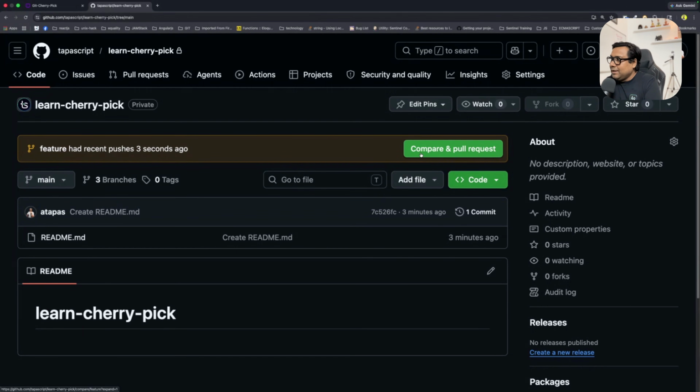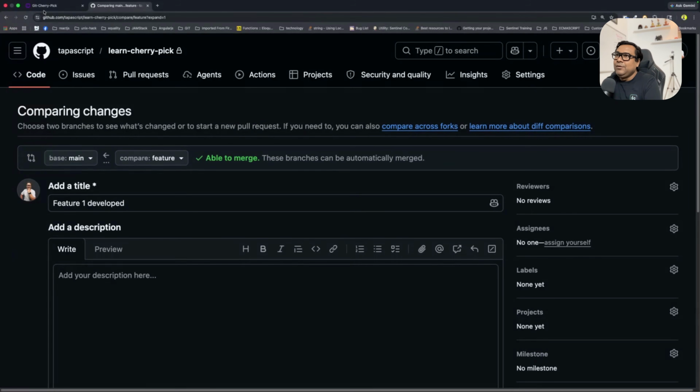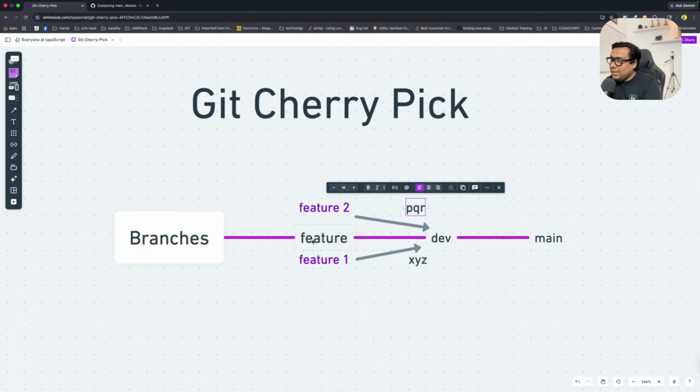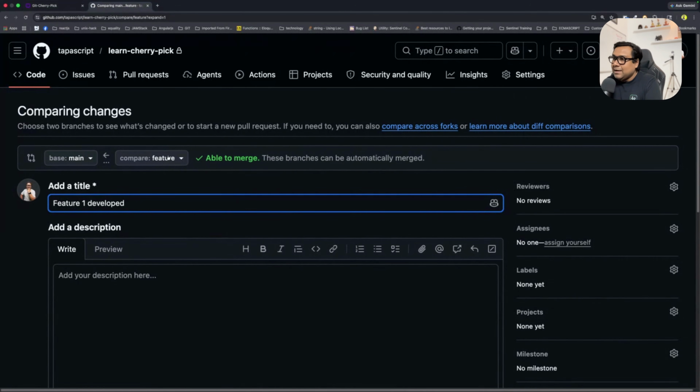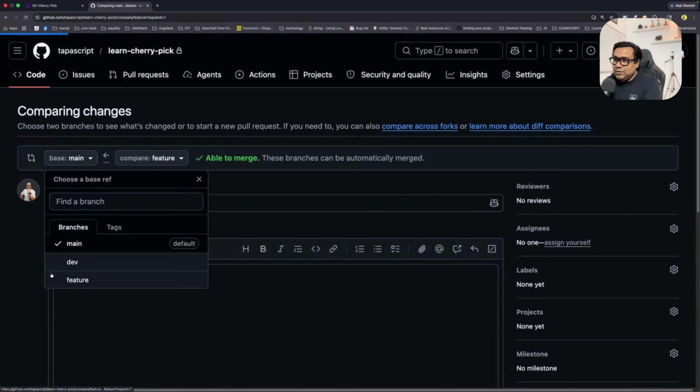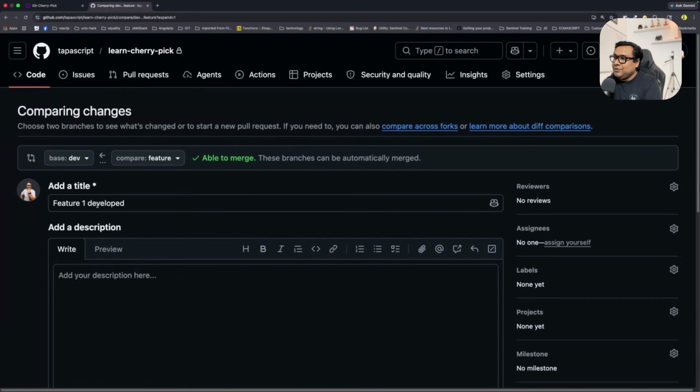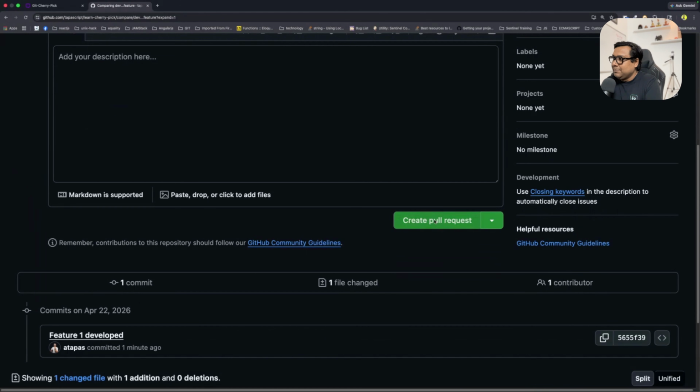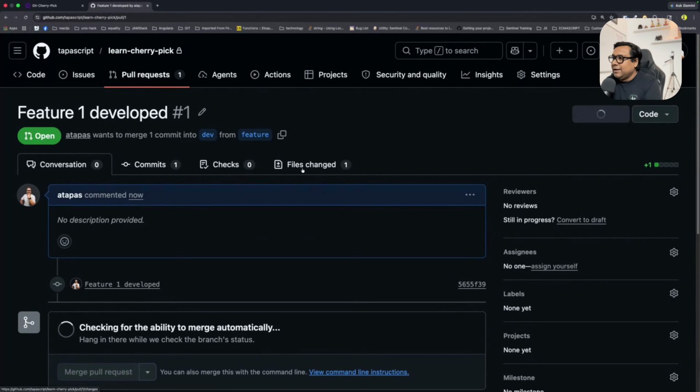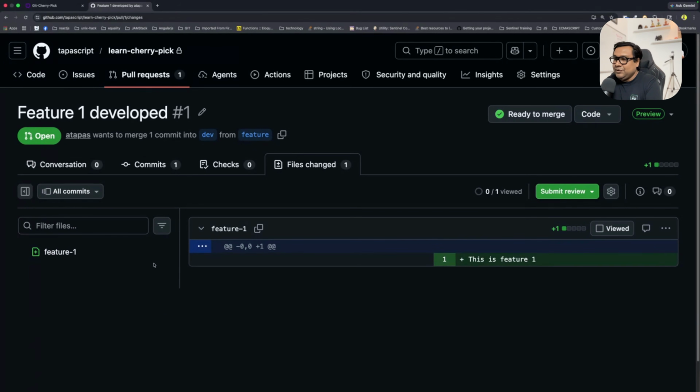So I can go and click on this compare pull request, and if you remember how my pipelines look like, from feature the changes have to go to dev, and from there it goes to main. So this feature1 related changes that I'll push from feature to dev. For that purpose, I will create a pull request from feature to dev, and this pull request contains this feature1 developed. So let me just create the pull request and show you what is there in the pull request. If I go to the files changed, I'm seeing this is feature1. This is what exactly I have created the file with, right?